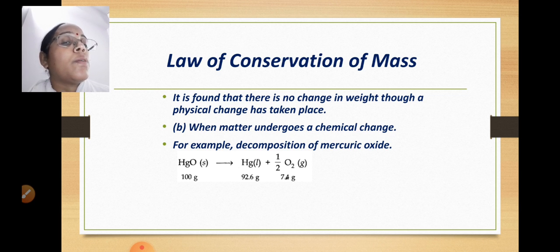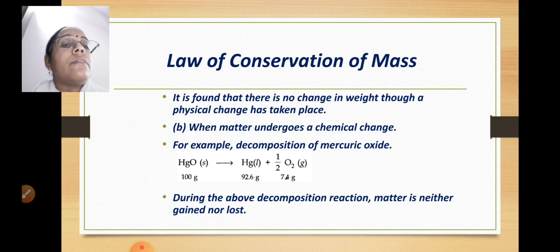When you add these two, you will get 100 gram. That means the mass remains conserved in the chemical change. So you can see during the above decomposition reaction, matter is neither gained nor lost.